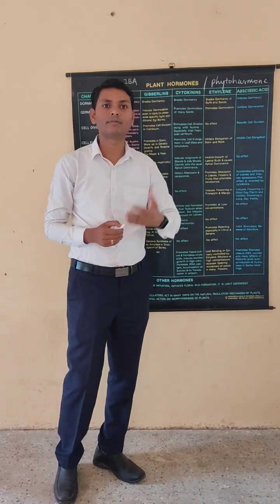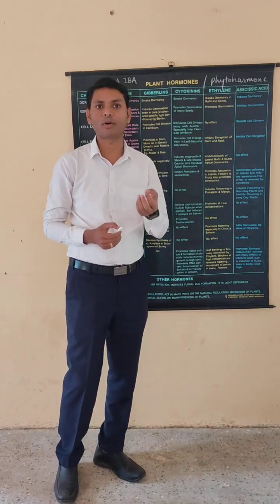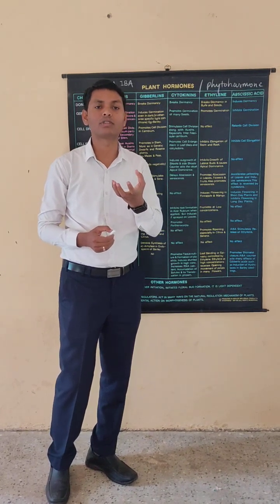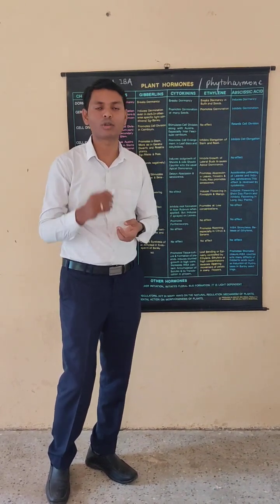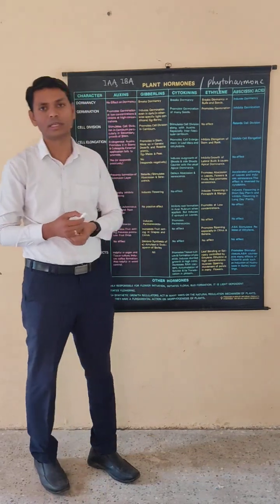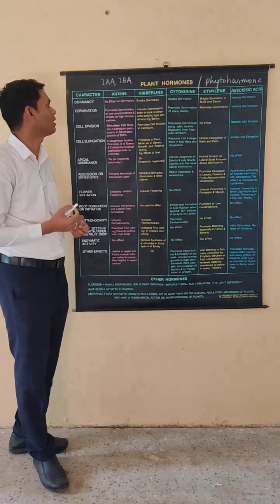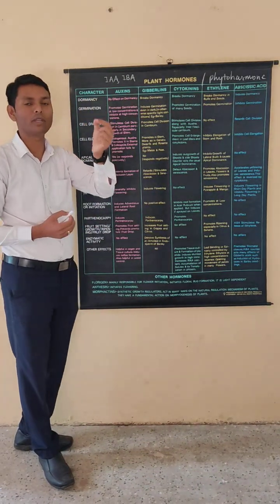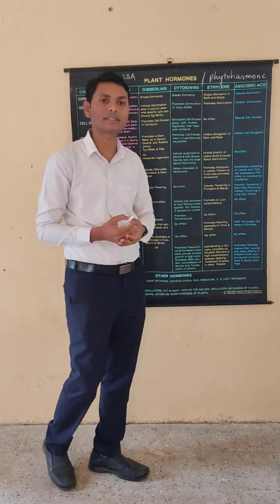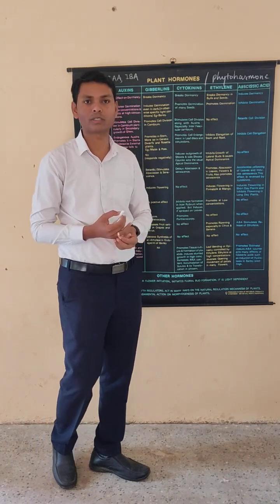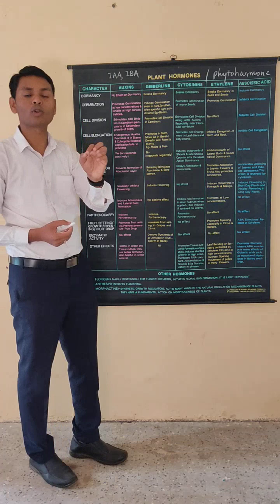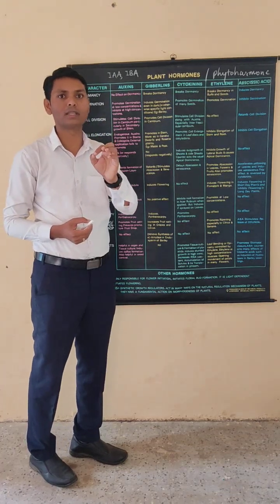Now the second physiological role. The concentration of auxin is high in the embryo, so the embryo is suitable for seed germination, that means formation of the radicle and plumule. This phenomenon occurs in plants due to the presence of auxins alone. So this is the second important role: auxin is responsible for seed germination. Firstly we discussed phototropism, and second is seed germination.